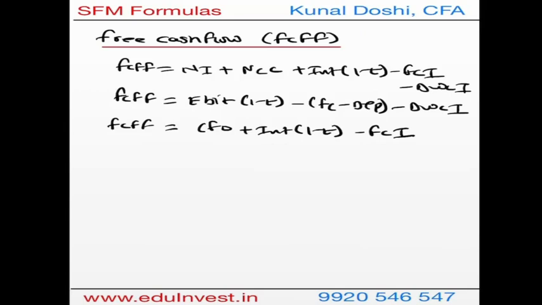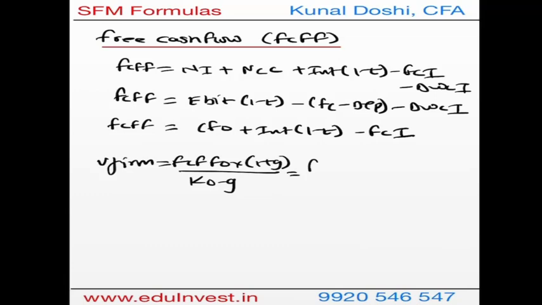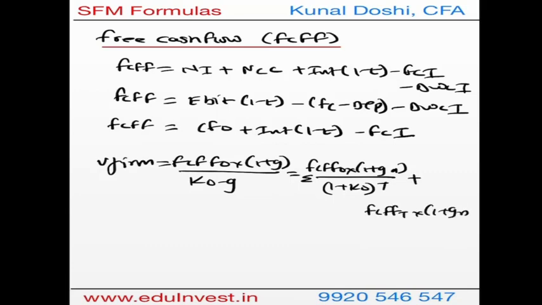What do we do once we get the FCFF? Through FCFF we get the value of firm, which is nothing but FCFF 0 times 1 plus the growth rate over KO minus G. Now what is KO? KO is nothing but WACC. This is for single stage. If it is for multi-stage, you know how to do that. FCFF 0 into 1 plus abnormal growth rate over 1 plus KO raised to T, summation of this, plus we will do FCFF for the terminal year into 1 plus normal growth rate over KO minus the normal growth rate, times 1 plus KO raised to T.